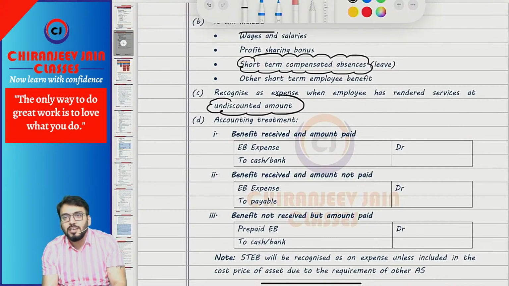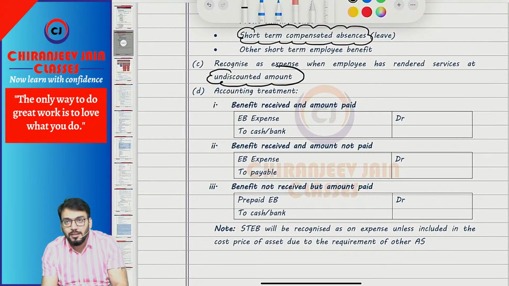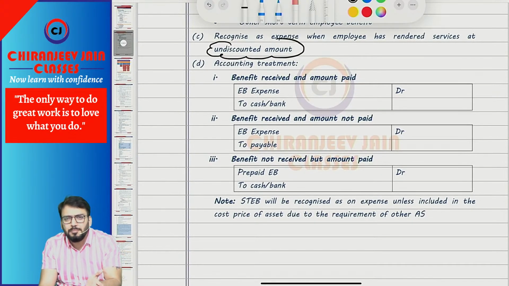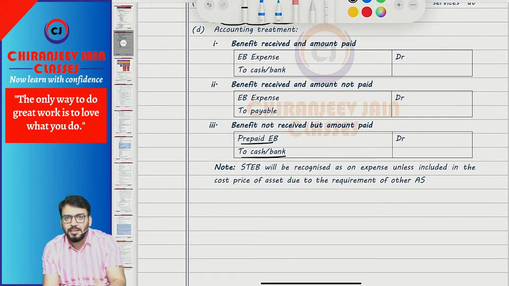Means simply if the amount has been paid and benefit is received, the journal entry is what? Employee benefit expense account debit to cash or bank. If the amount is not paid, then we will recognize the liability. Then EB expense account debit to payable. And if suppose some amount has been paid in advance, so what journal entry? Prepayment. Means we'll do prepaid EB expense account debit to cash or bank. It will be cash or bank.